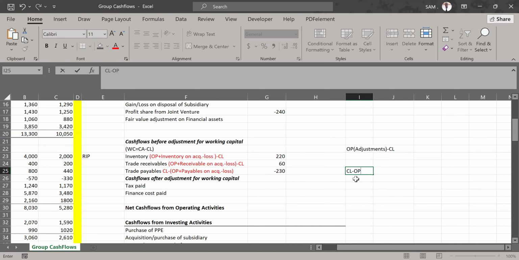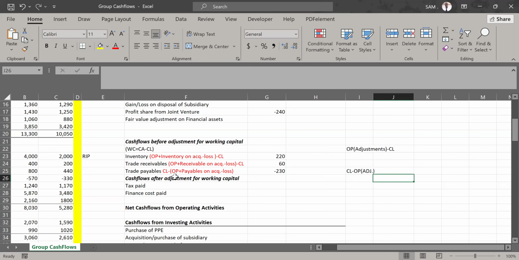And remember, whatever we are adjusting is the opening amount. We do not adjust the closing amount. Closing amount is the final figure, the final balance closing that account. We are only adjusting the opening. So if you follow closing minus opening, now it is the opening that will be adjusted.